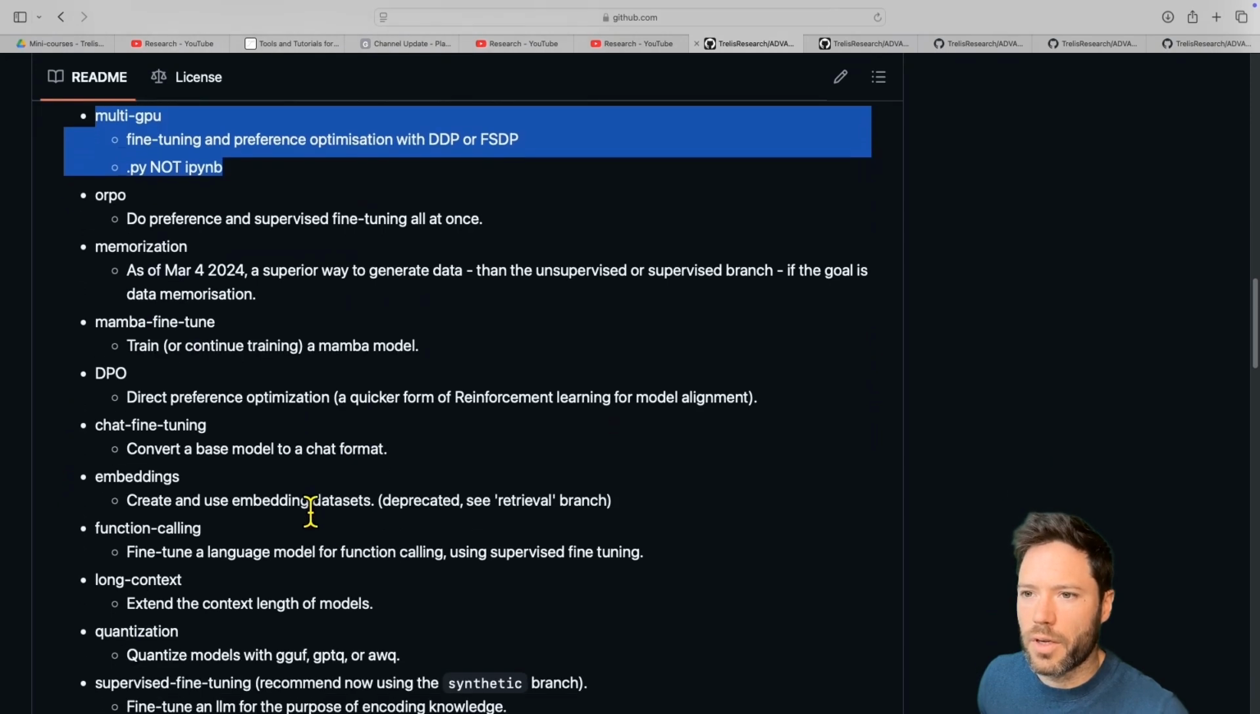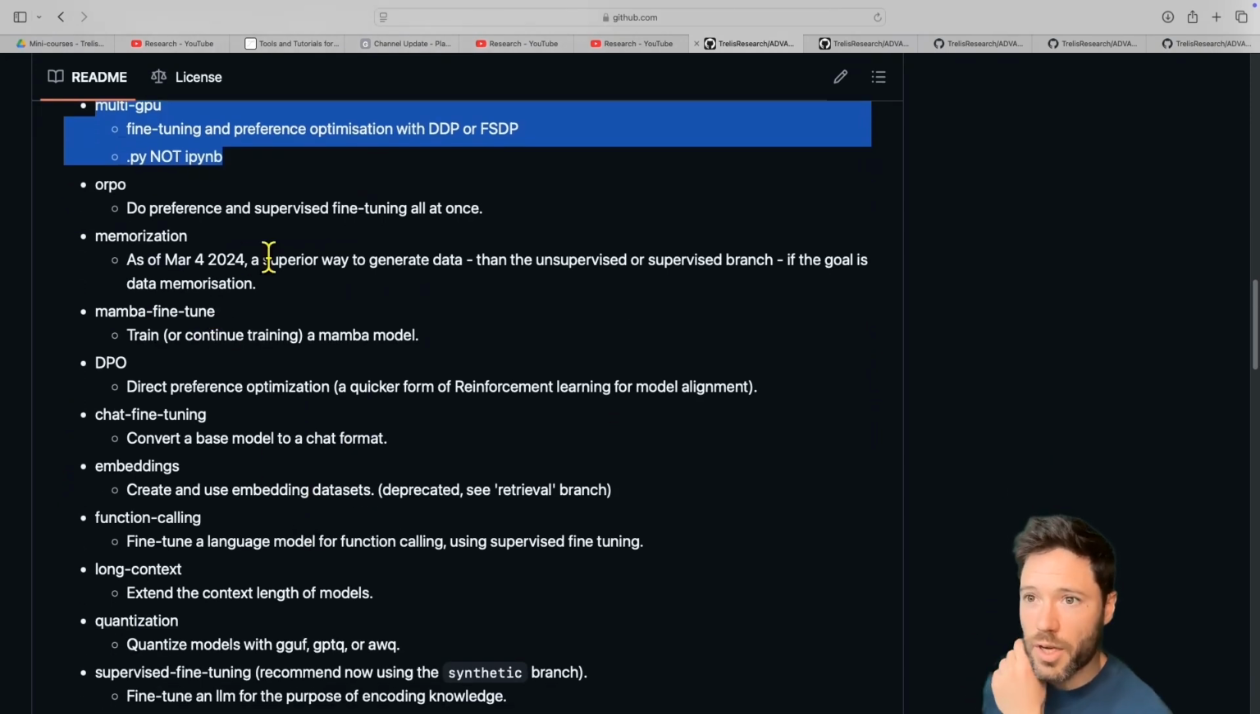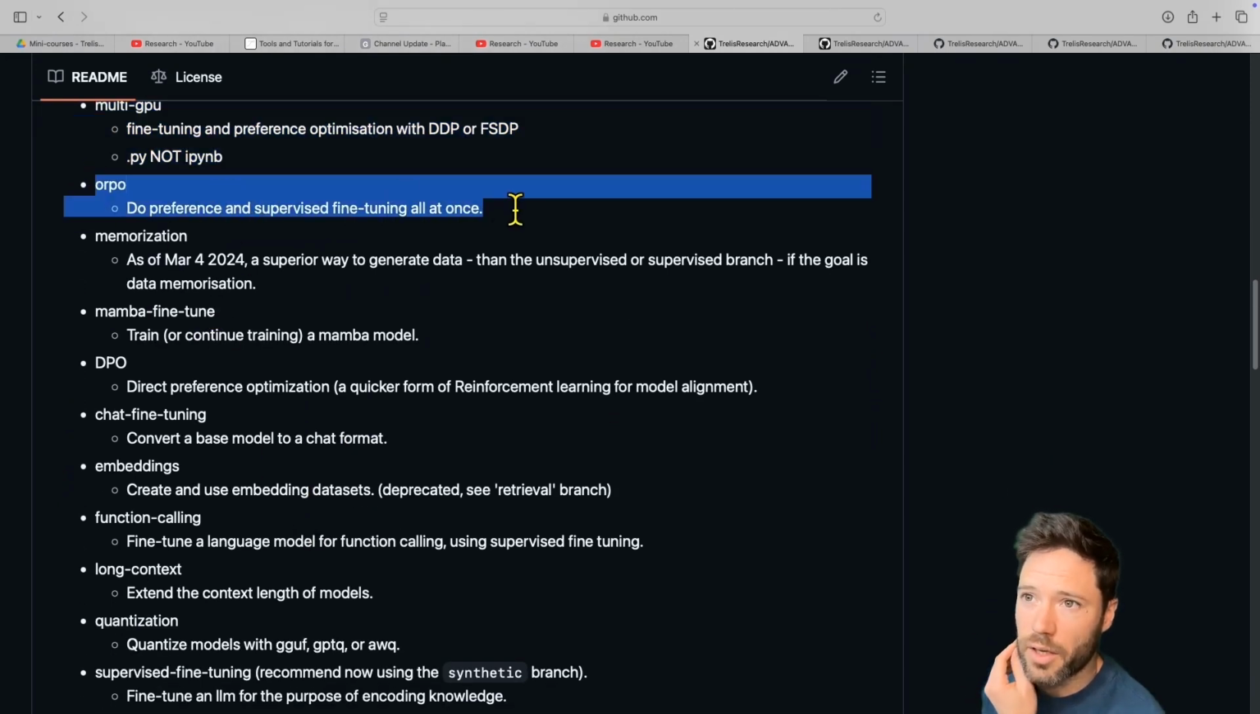Now, a few other things I'll highlight here. I cover not just standard fine-tuning, but also techniques like ORPO and DPO. These are preference-based approaches. I discuss how to create preference datasets. This is helpful for aligning the behavior of a model in a certain direction.